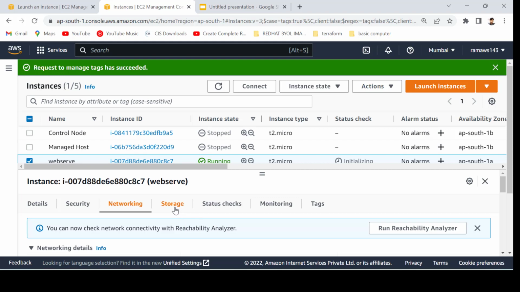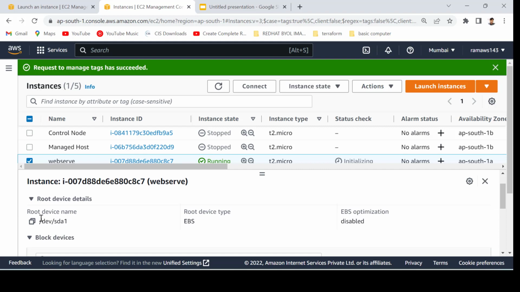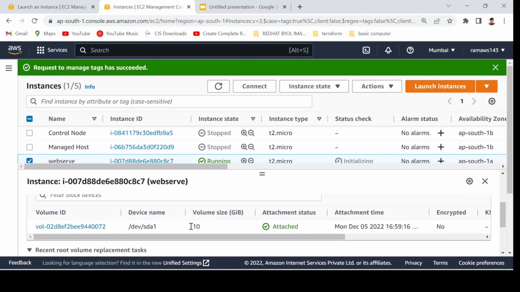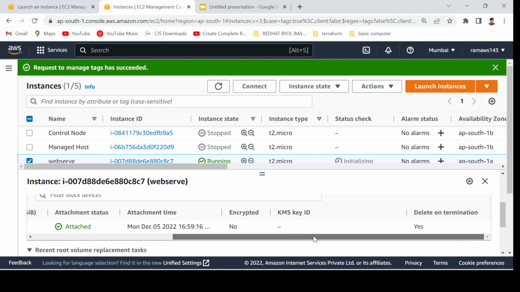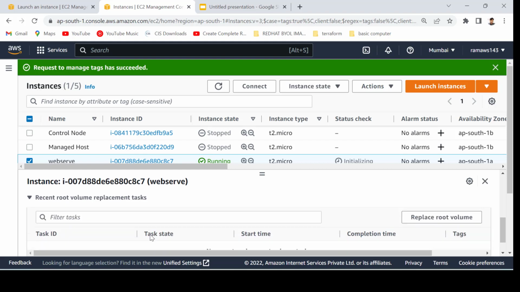This is about the storage, so what all the disks are available. By default we have the root device, with the name /dev/xvda and root device type EBS, and EBS optimization is disabled by default. This has the details of this instance. It says delete on termination, so when you delete this instance, it will automatically delete this volume, or we can say disk, hard disk. So that is all about the storage.